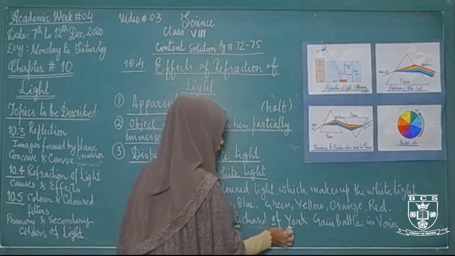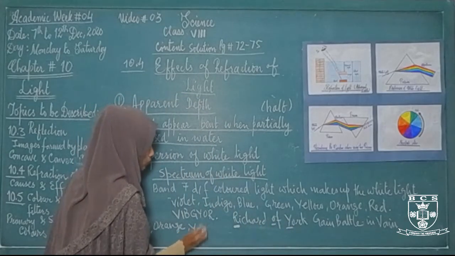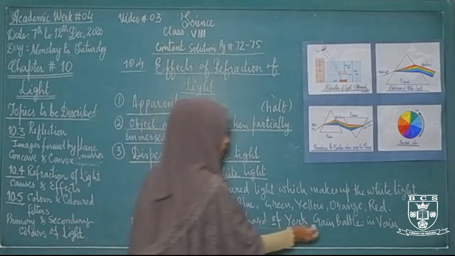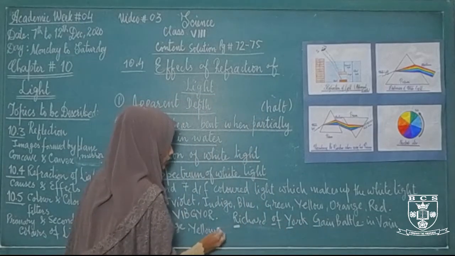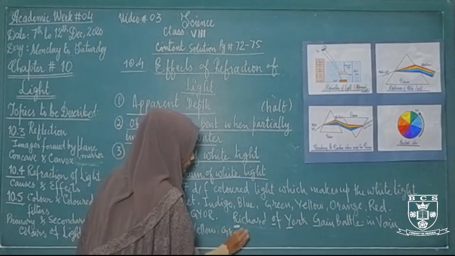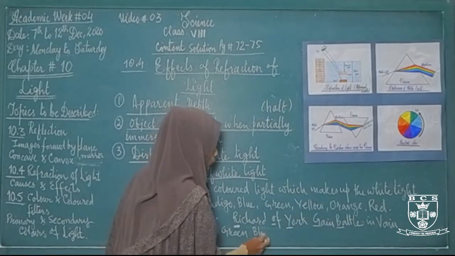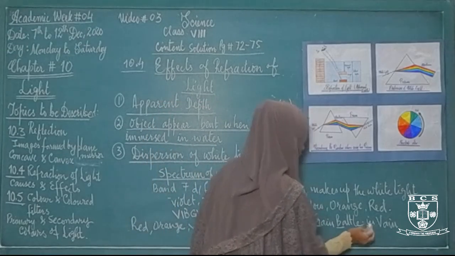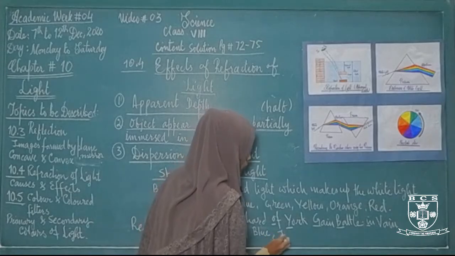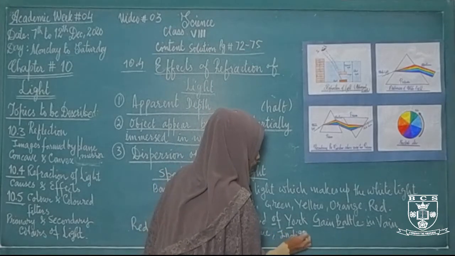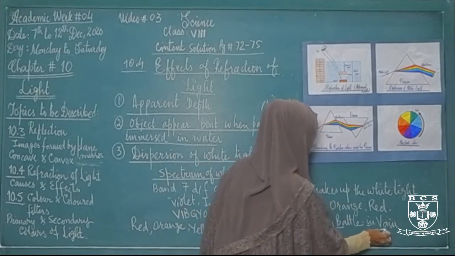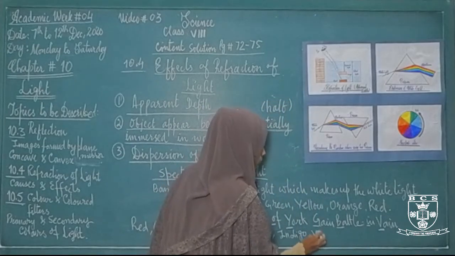From this Y we get yellow. From this G we get green. From this B we get blue. From this I we get indigo, and from this V we get violet.